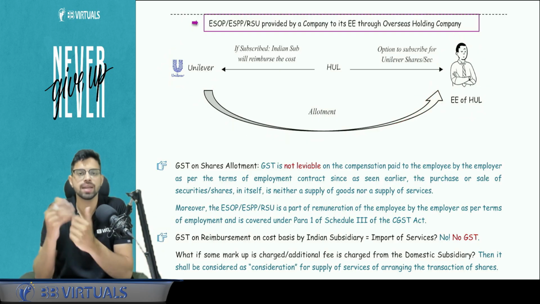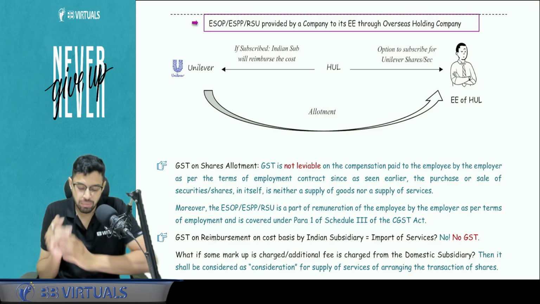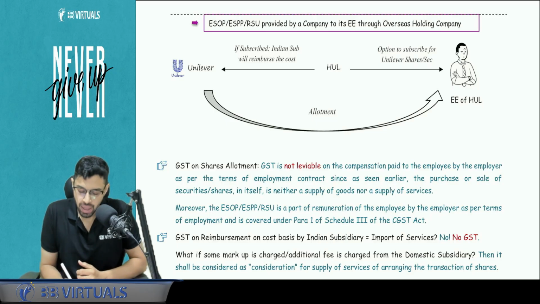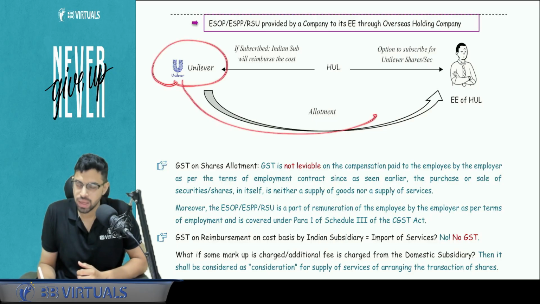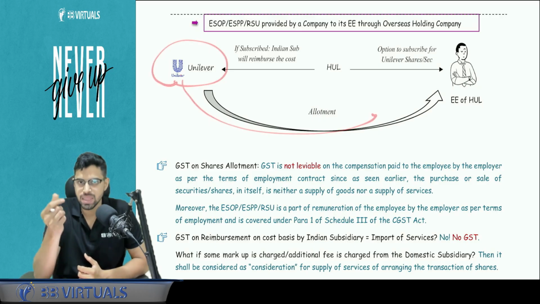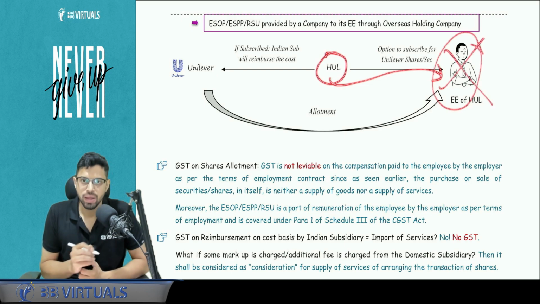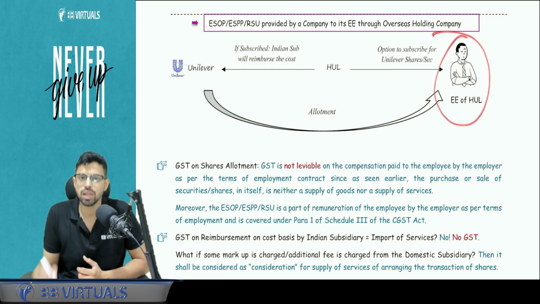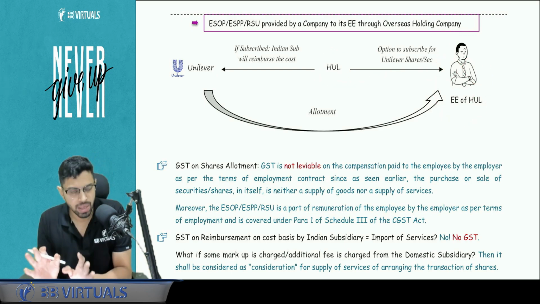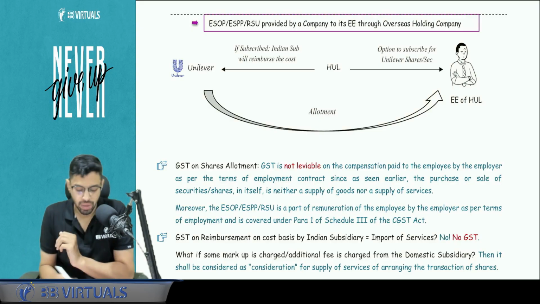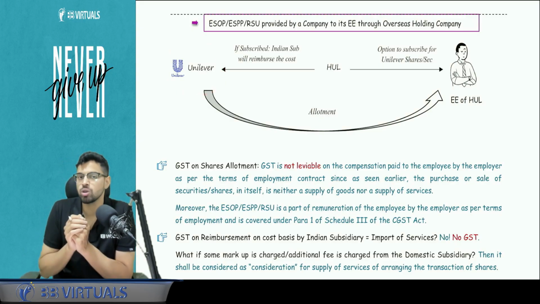Why? Because securities are neither goods nor services. But tell me one thing, another transaction is that this particular company is allotting the securities, so it needs the payment for securities. Who will pay? HUL. Why? Because HUL has given this option, right? This person is not going to buy. This person is not going to pay. This person is only and only going to subscribe. It is a part of his employment contract. So who is going to pay for the securities of Unilever?